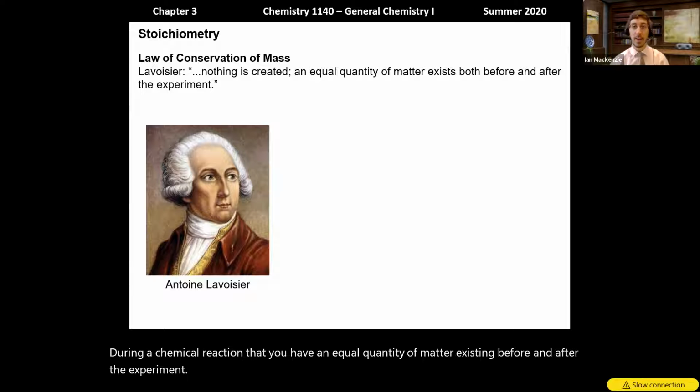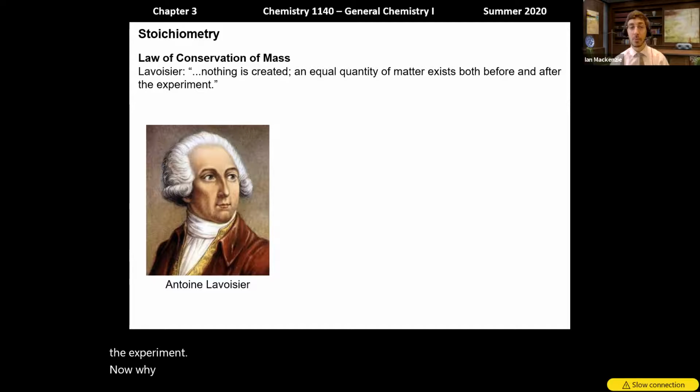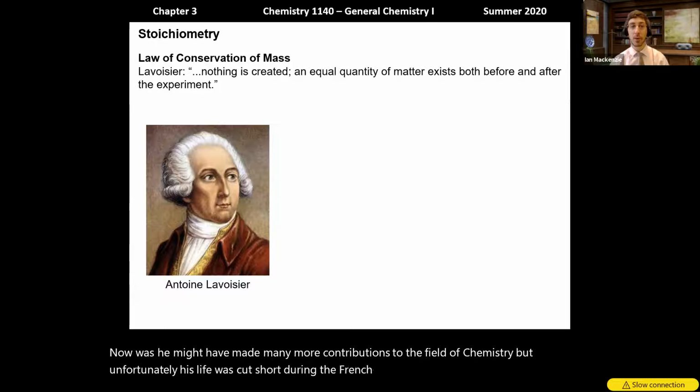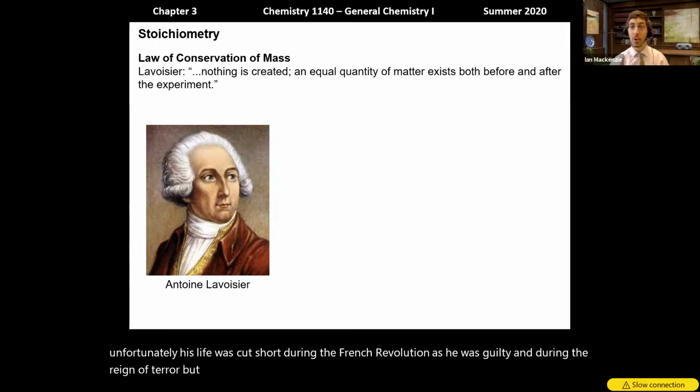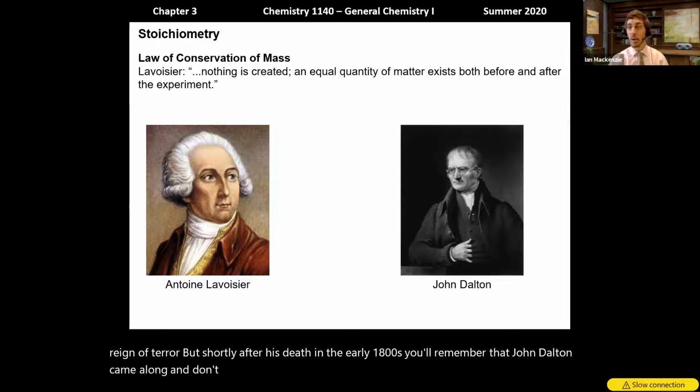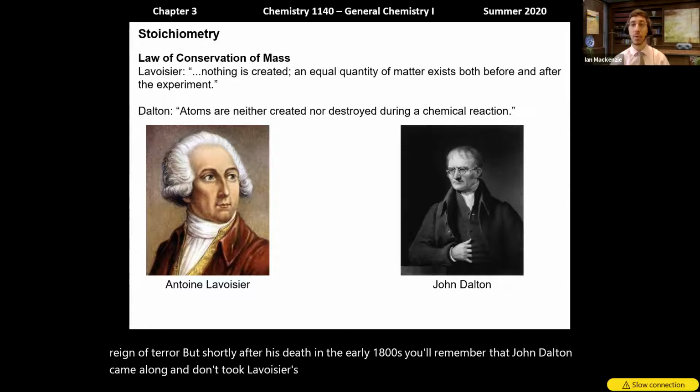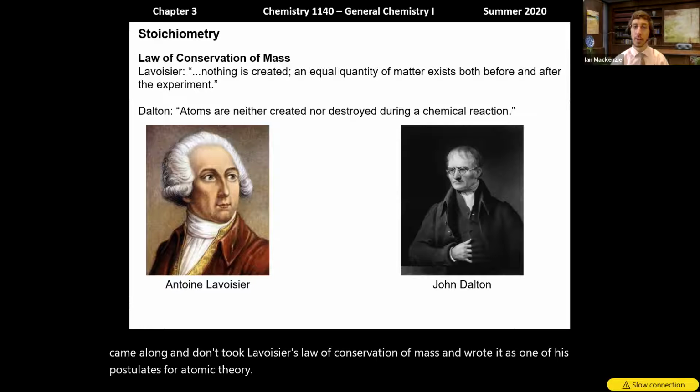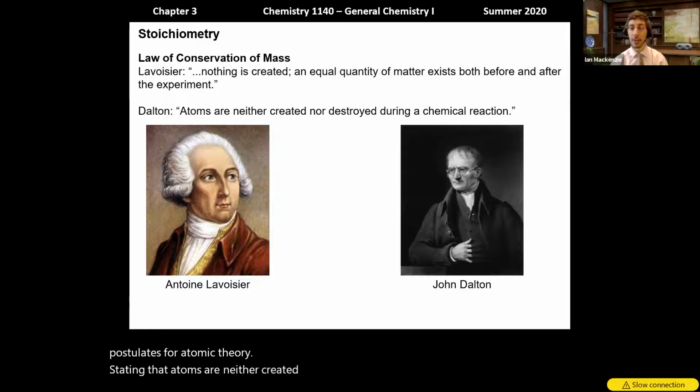Now, Lavoisier might have made many more contributions to the field of chemistry, but unfortunately his life was cut short during the French Revolution, as he was guillotined during the Reign of Terror. But shortly after his death, in the early 1800s, you'll remember that John Dalton came along, and Dalton took Lavoisier's law of conservation of mass and wrote it as one of his postulates for atomic theory, stating that atoms are neither created nor destroyed during a chemical reaction.